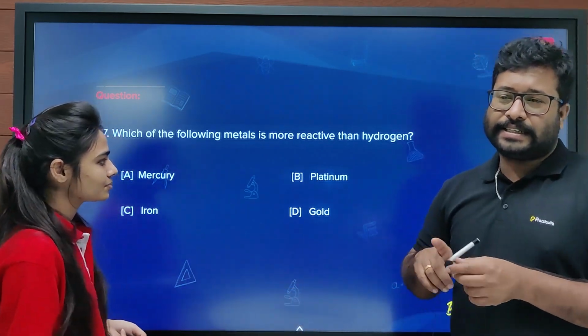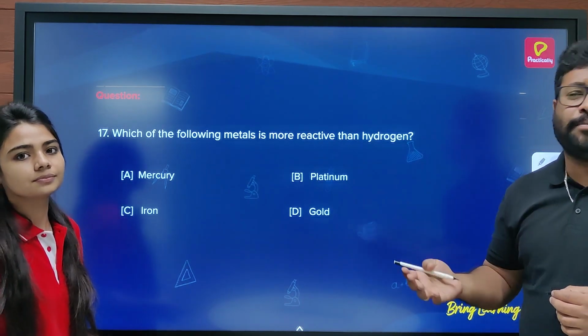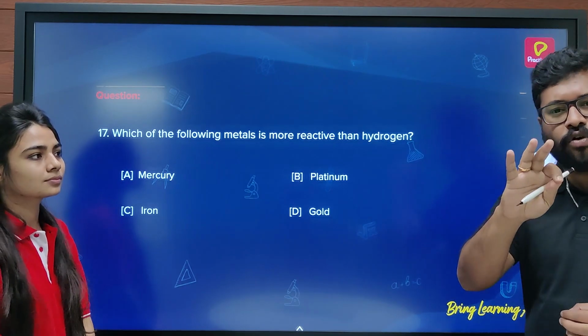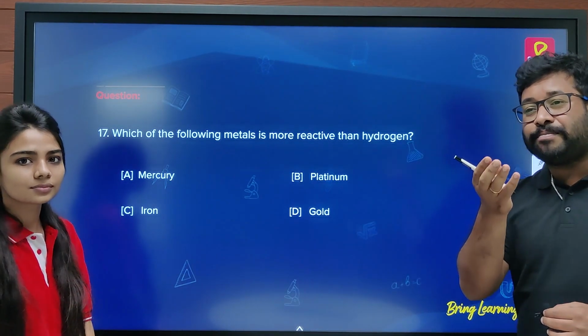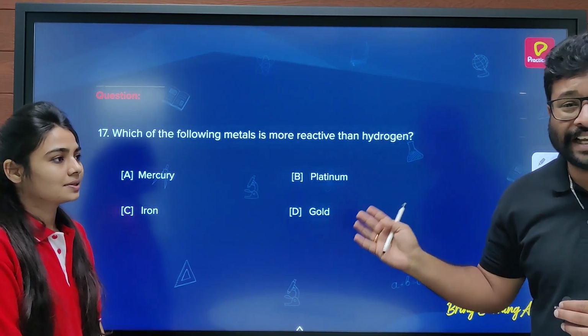This kind of question might confuse you many times if you can't remember the series completely. There's a very simple trick. You just remember 4 or 5 metals which are less reactive than hydrogen. Then whatever metal comes apart from them, all of them are more reactive than hydrogen. Isn't it simple?